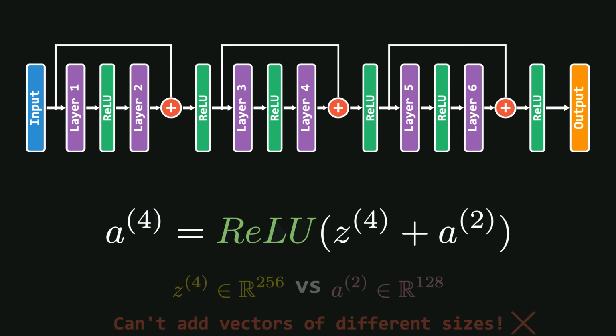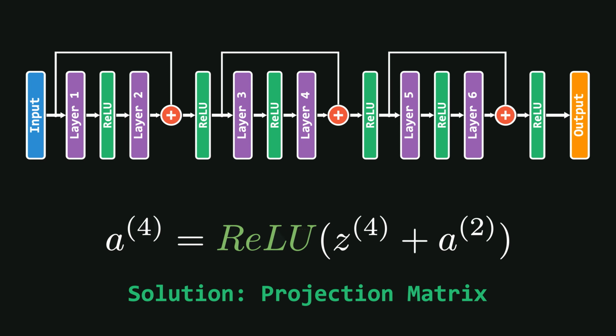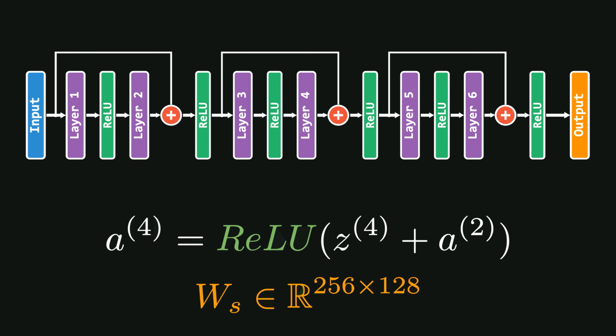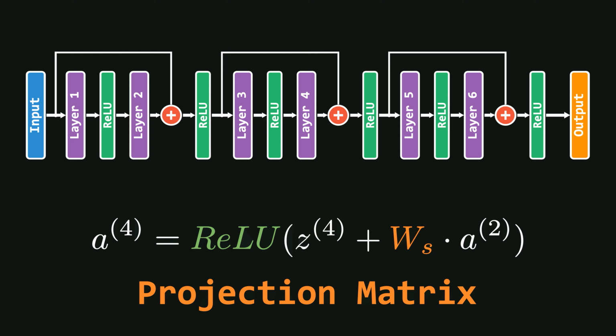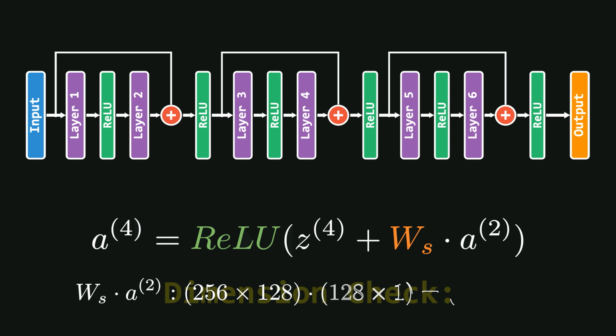The problem is solved using what is called a projection matrix. Imagine a matrix with dimensions 256 by 128. If we multiply this matrix with the skip connection output, it transforms the input into a 256-dimensional vector. As a result, the dimensions now match those of Z4, and the element-wise addition becomes possible. Now, this projection matrix W can either be learned as a parameter of the network, or it can be a fixed operation such as zero padding, whose only purpose is to fix the dimensionality mismatch.